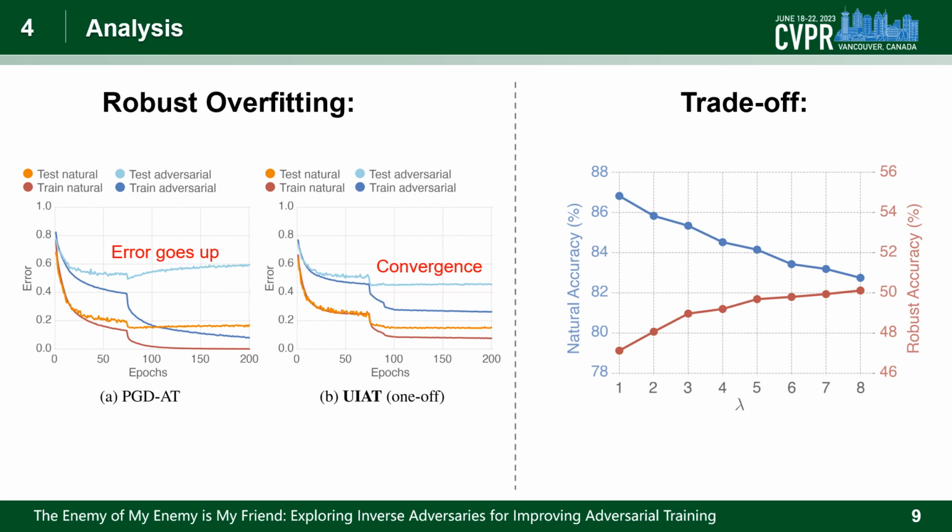We illustrate the learning curves. The standard adversarial training heavily suffers from robust overfitting. The error keeps going up, while our method does not suffer from the robustness reduction, especially during the late stage of adversarial training. In addition, we can also observe a trade-off between natural accuracy and robust accuracy when fine-tuning the hyperparameter lambda. The robust accuracy improves when lambda increases, while the natural accuracy decreases.